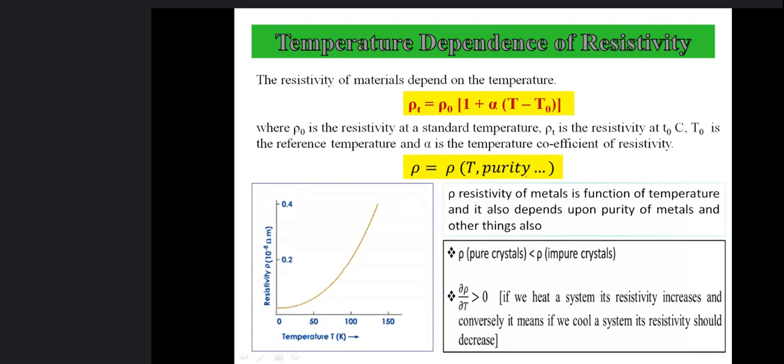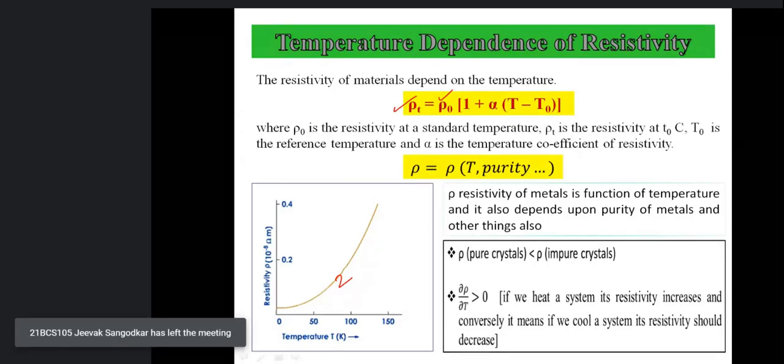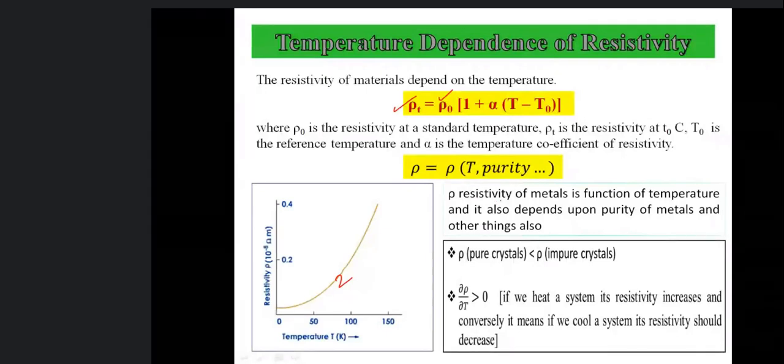So we understand that resistance or resistivity varies with temperature. There is temperature dependence. This relation you have done earlier also. This is rho T, the resistivity at any temperature T, and this is the resistivity at some standard temperature, rho naught, times 1 plus alpha. This is the temperature coefficient of resistivity, meaning change in resistivity for unit change in temperature, times T minus T naught. T is the temperature at which we are interested in finding resistivity, and T naught is the temperature at which resistivity is rho naught, the standard.